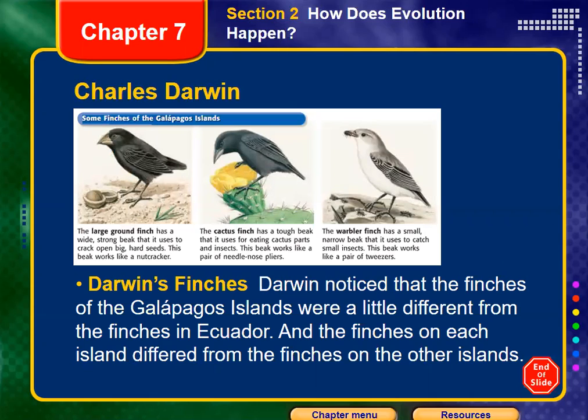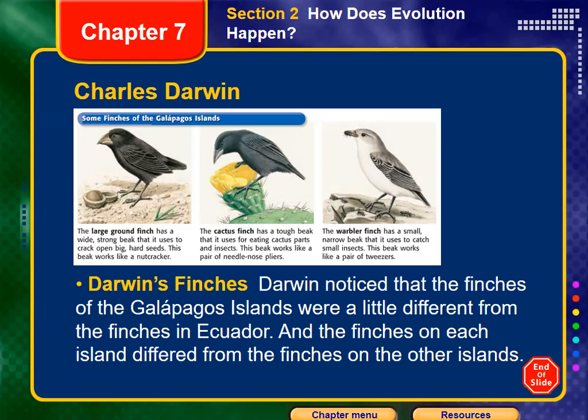Okay, he found that the finches of the Galapagos Islands have little differences from finches found in Ecuador, and also from the other finches found on the neighboring islands. So each island has its own special type of finch. Okay, they have little differences. What differences do they have?